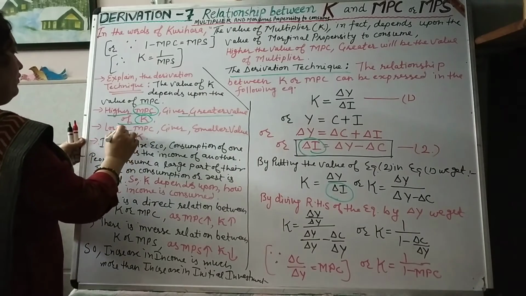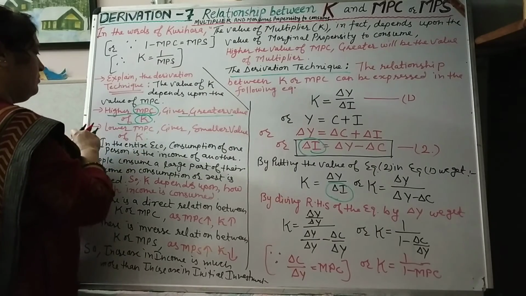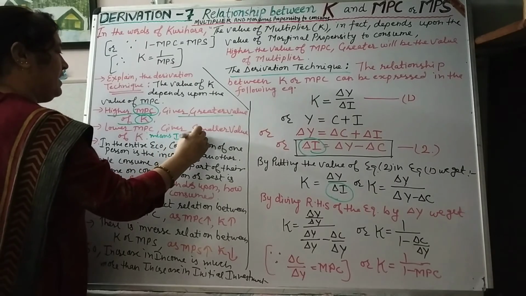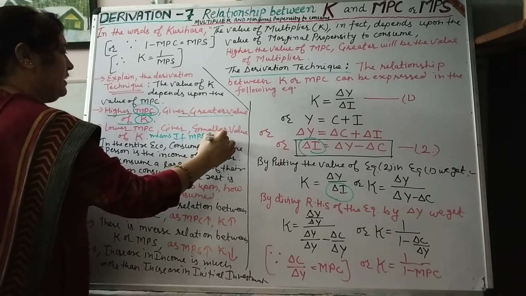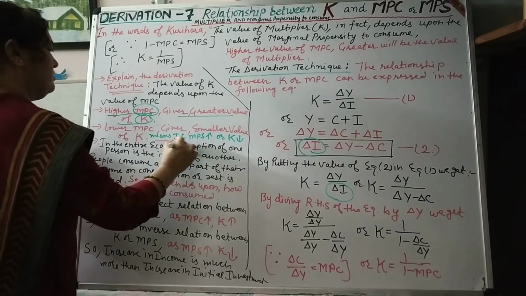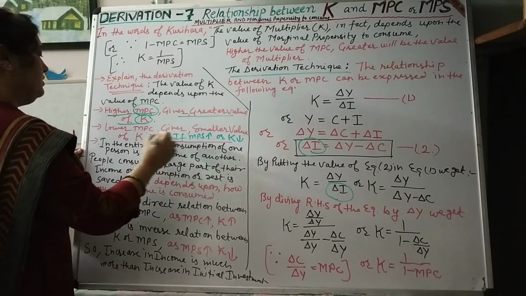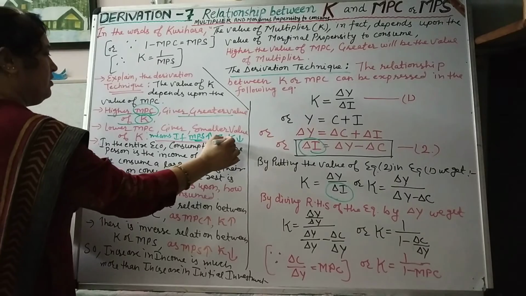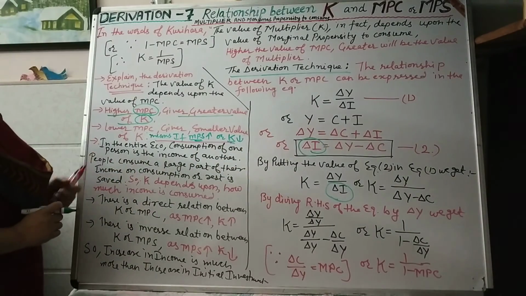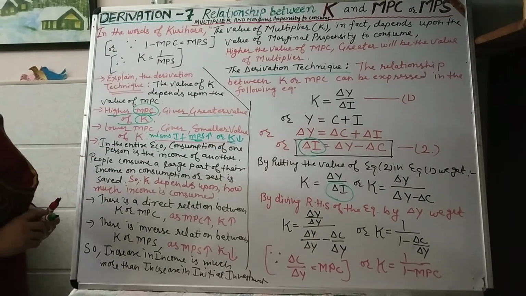And similarly, if the value of MPC is lower, it means the value of MPS is more, then the size of multiplier is lower, which represents the inverse relationship between K and MPS. So as the value of marginal propensity to consume increases, the value of multiplier will also increase.